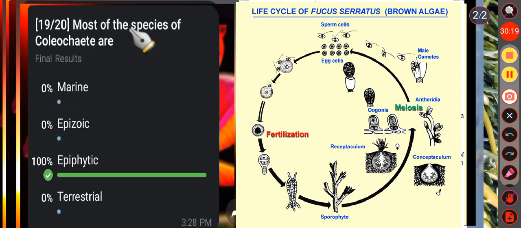Then next question, most of the species of Coleochaete are option A marine, option B epizoic, option C epiphytic, option D terrestrial. Here the correct answer is option C, that is epiphytic. We know Coleochaete is a genus of green algae. They generally grow epiphytically on the leaves and stems of aquatic plants. Also occur attached to the fronds of Lemna and under surface of the floating leaves of Nymphaea and Nelumbo or surface of other algae, right? So here the correct answer is option C.